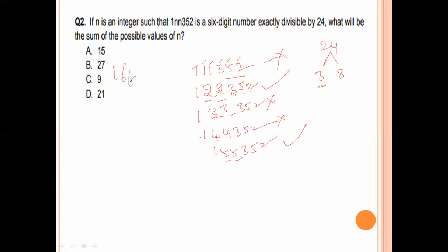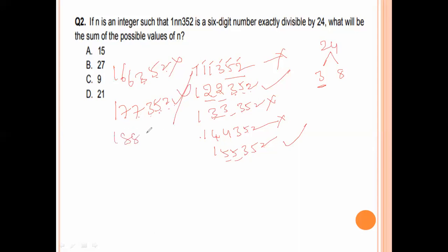Next, 166352: the sum is 23, not divisible by 3. 177352: the sum is 24, divisible by 3. 188352: the sum is 25, not divisible by 3.